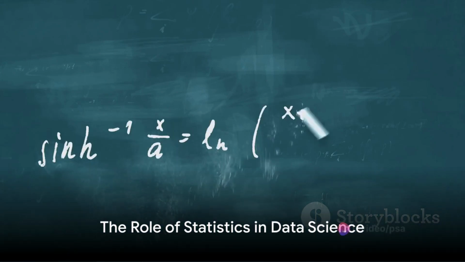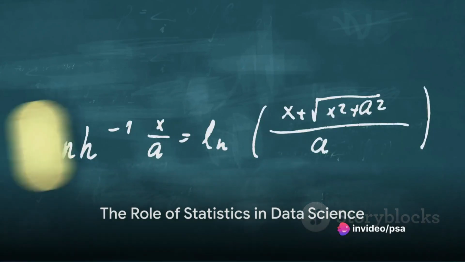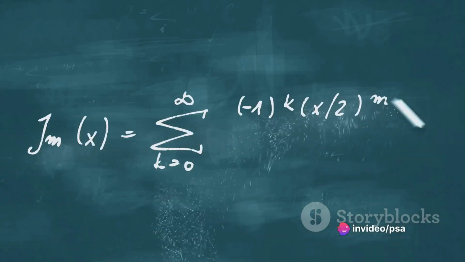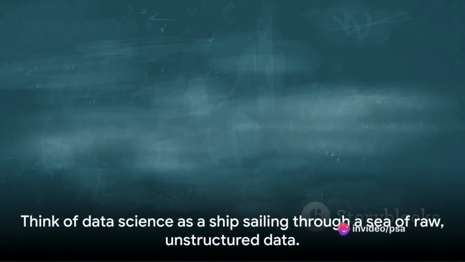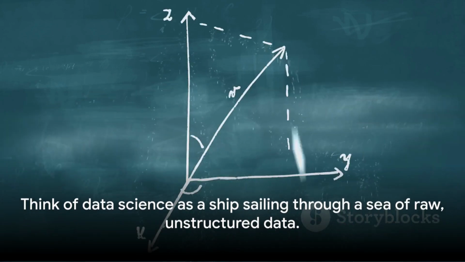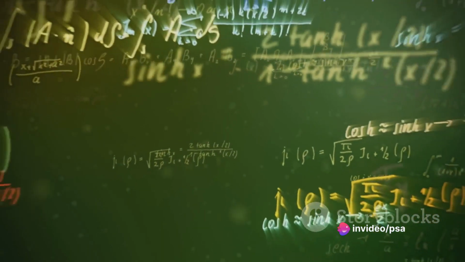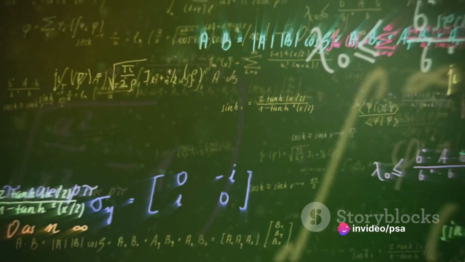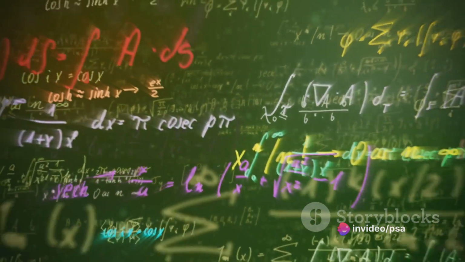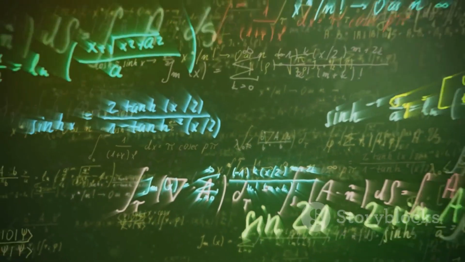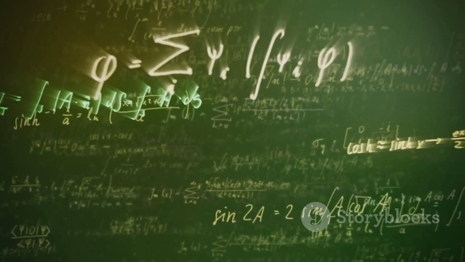Have you ever pondered why statistics play such a pivotal role in the world of data science? Well, the answer lies in the very essence of data science itself. Think of data science as a ship sailing through a sea of raw, unstructured data. Now, statistics is the compass that guides this ship, helping it navigate through the complex waves of data. It provides the tools necessary to collect, analyze, and interpret data, turning it into valuable insights.